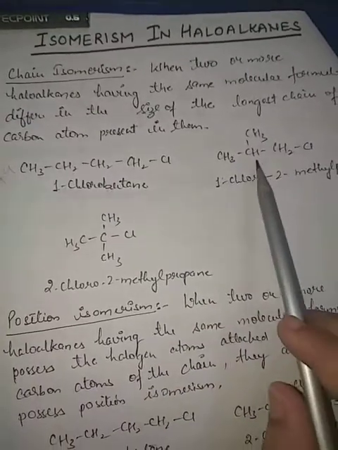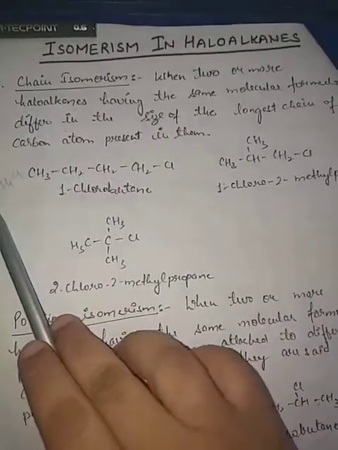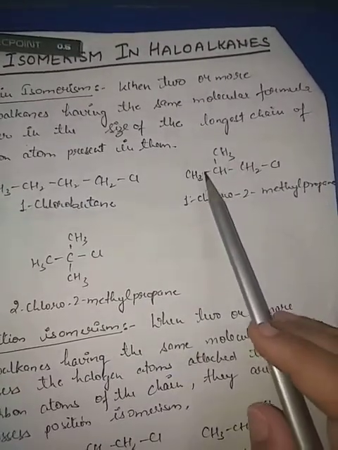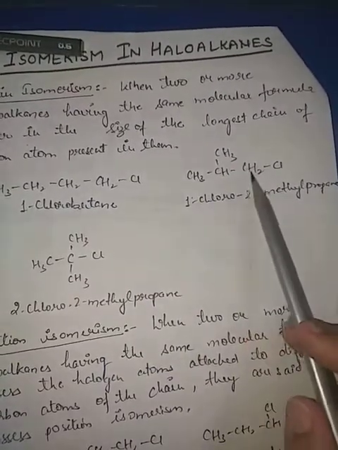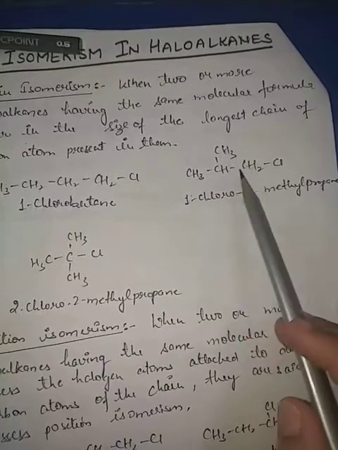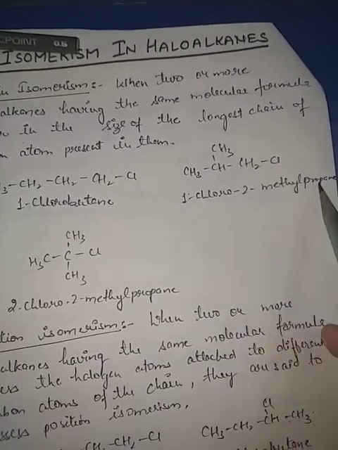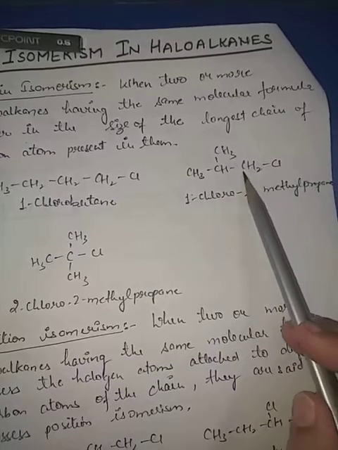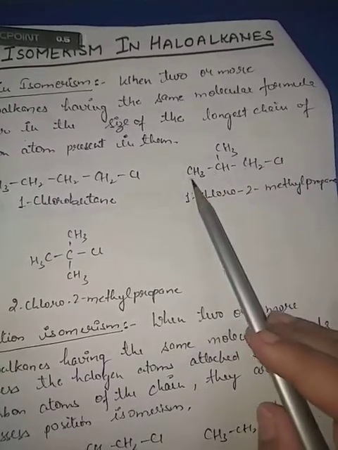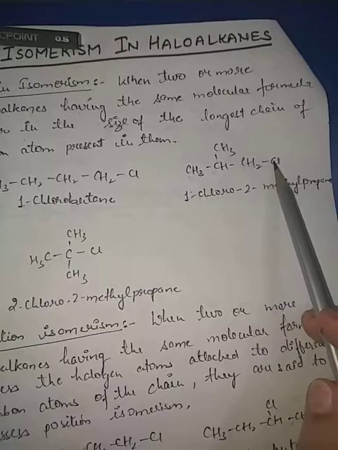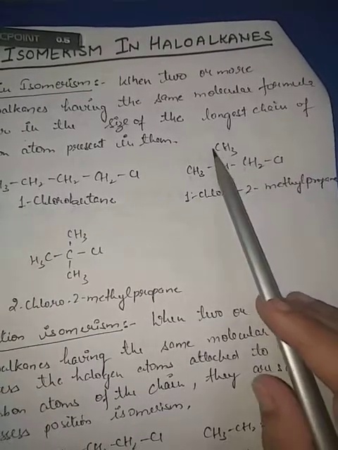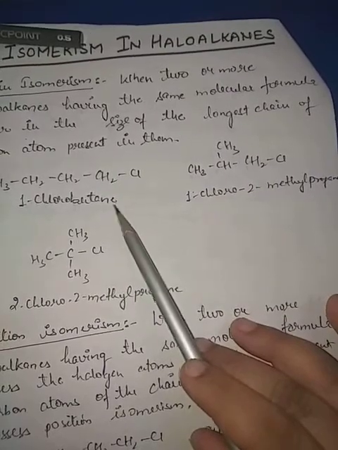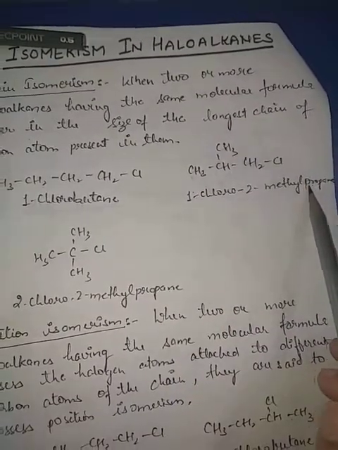Similarly, here the molecular formula is the same, but the structure is different. Here the longest chain is of 3 carbon atoms only. It's propane, in which counting starts from here, 1, 2 and 3: 1-chloro-2-methylpropane. This was a chain of butane and this is a chain of propane.